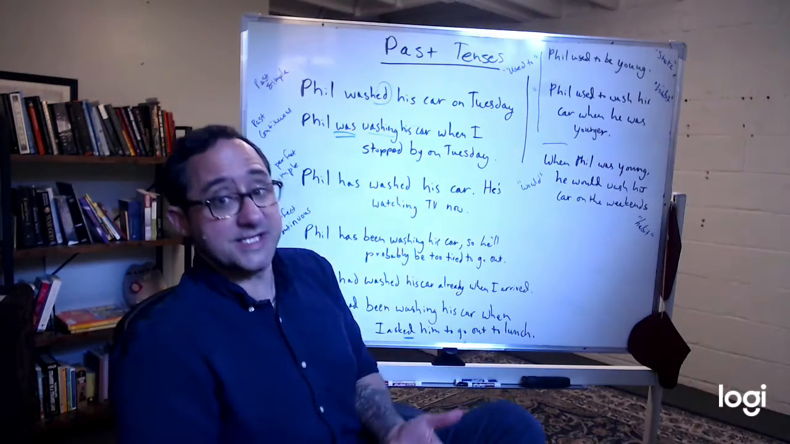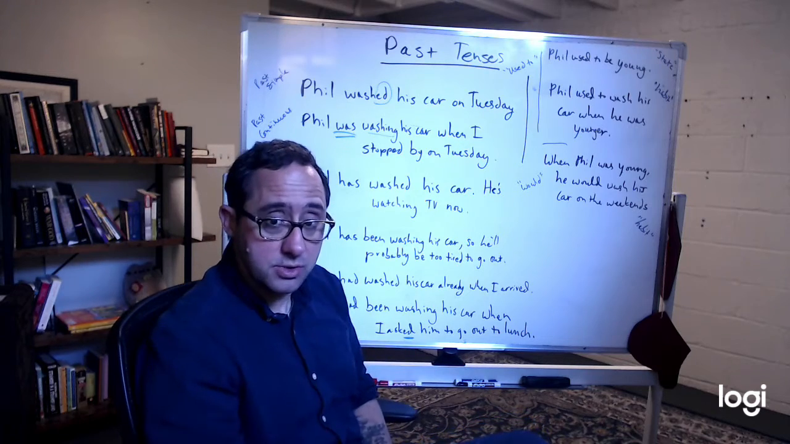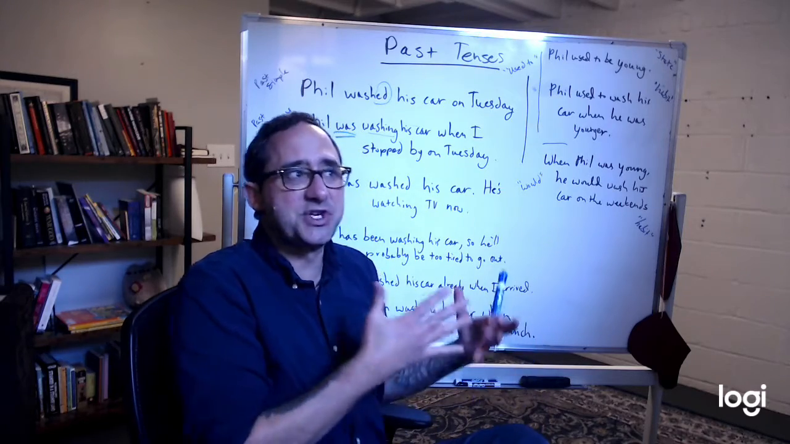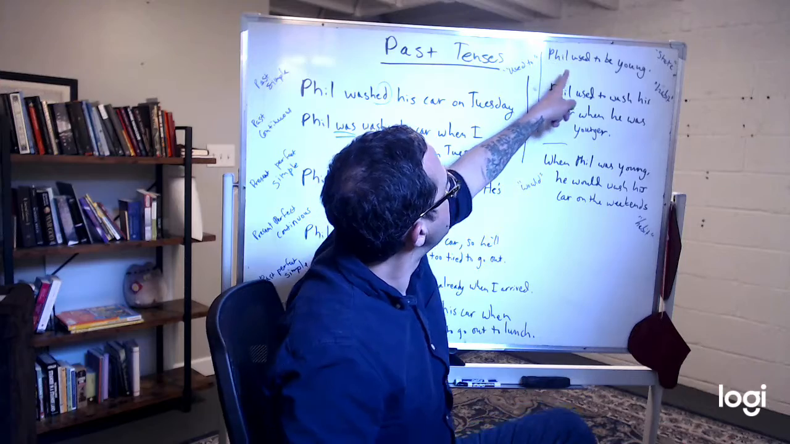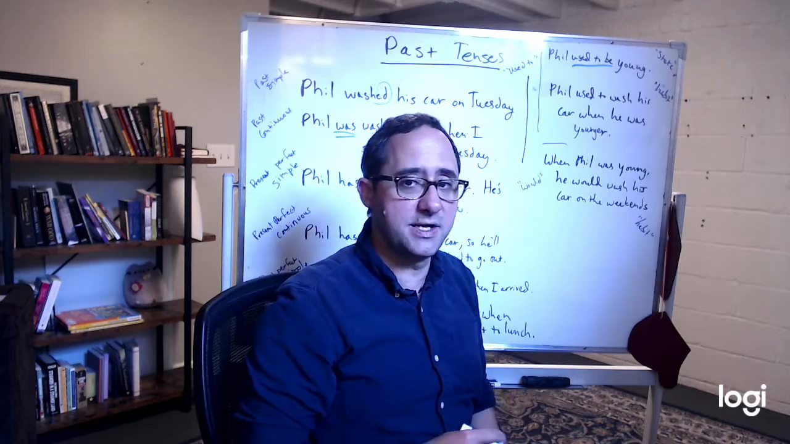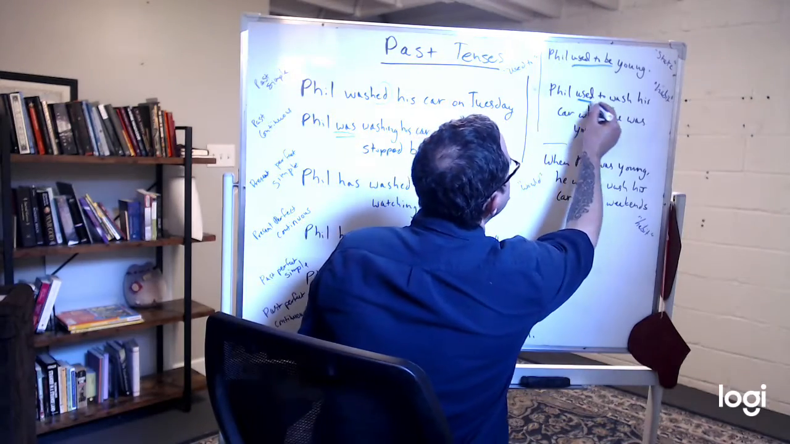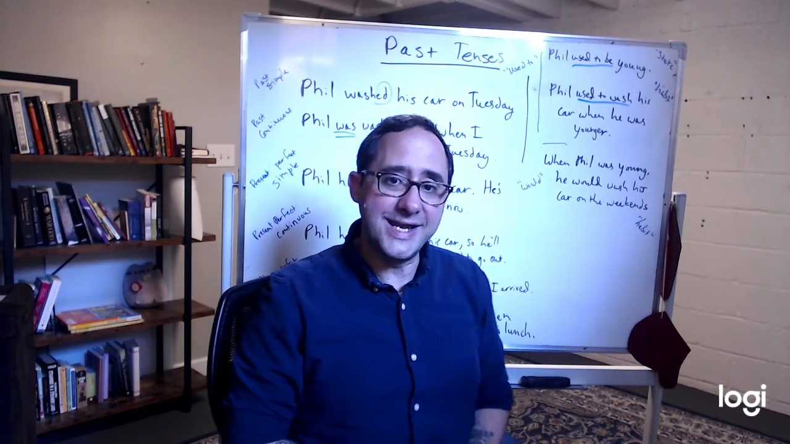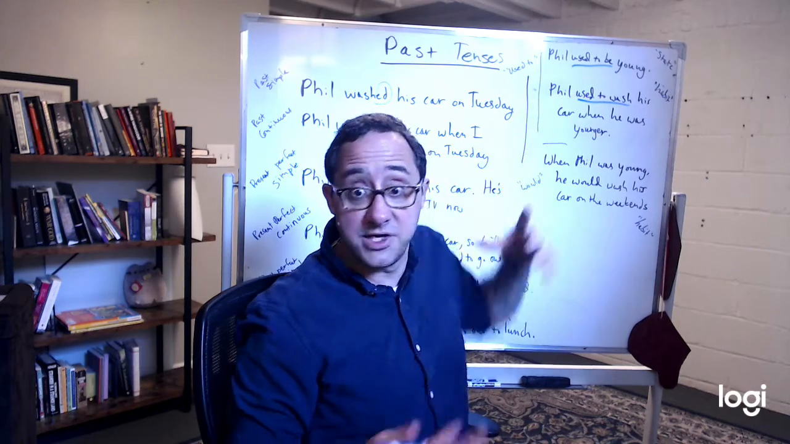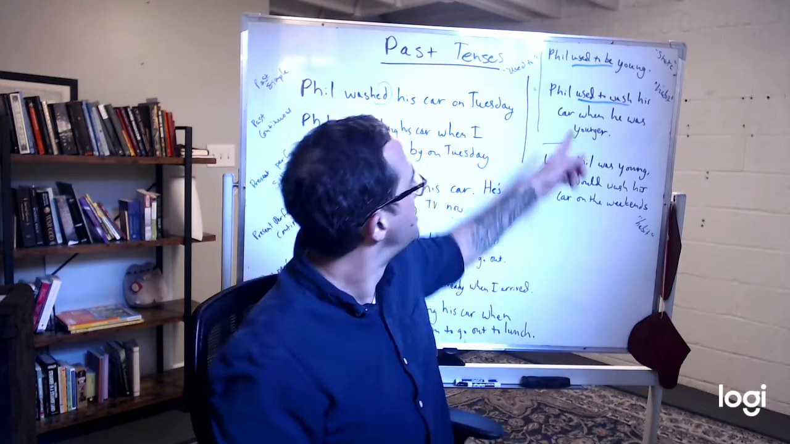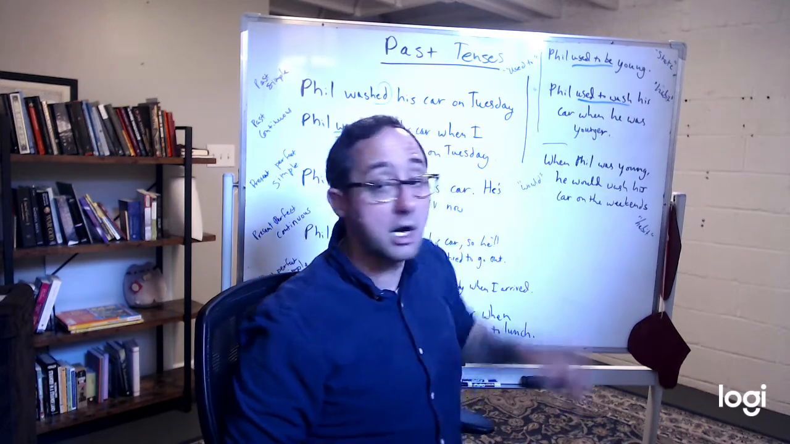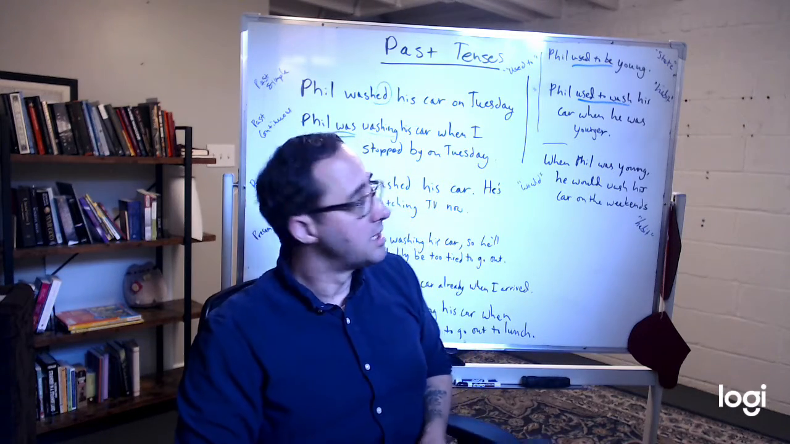What about if we talk about habits that Phil used to have? Habits are things you do. States of being are things you were or situations you were in. Phil used to be young. That's a state. Phil used to wash his car when he was younger. Phil used to be young. He didn't do anything, right? He just was young. Phil used to wash, it's a habit. Phil used to wash his car when he was younger.